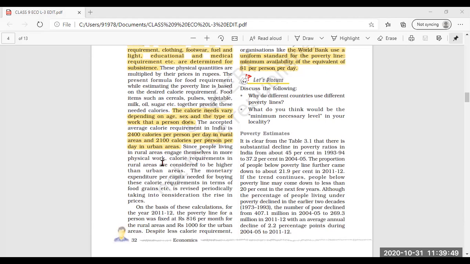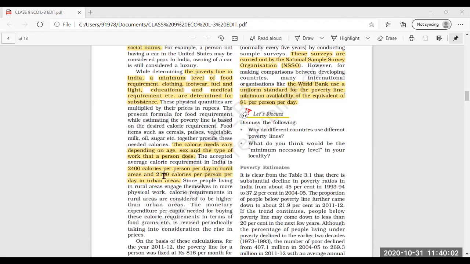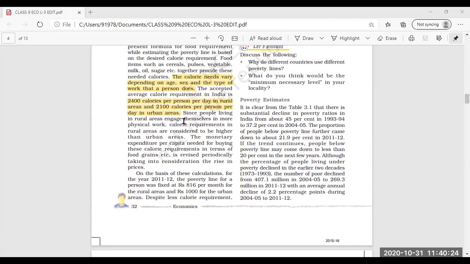The people are engaged in more physical work, so the calorie requirement in rural areas will be more than in urban areas. So this is the way the differences are there between the calorie requirements of urban people and rural people, because the people who are engaged more in physical activities will require more calories than the people engaged in other activities.